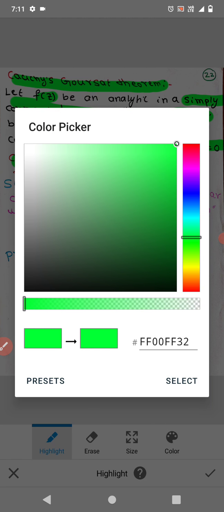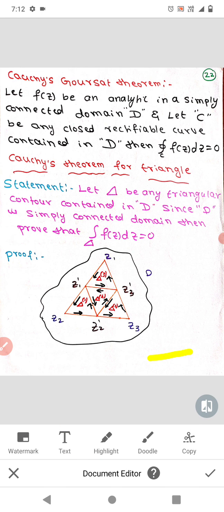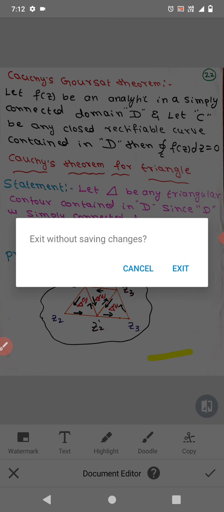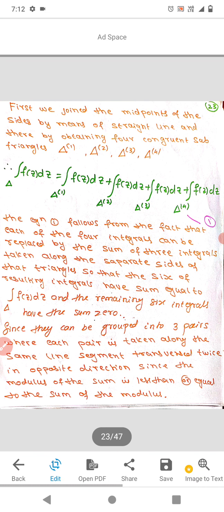So the statement is: let delta be any triangular contour contained in D. Since D is a simply connected domain, we have to prove the integral over delta of f(z) dz is equal to 0. So this is the statement. Now let us see what is the proof.